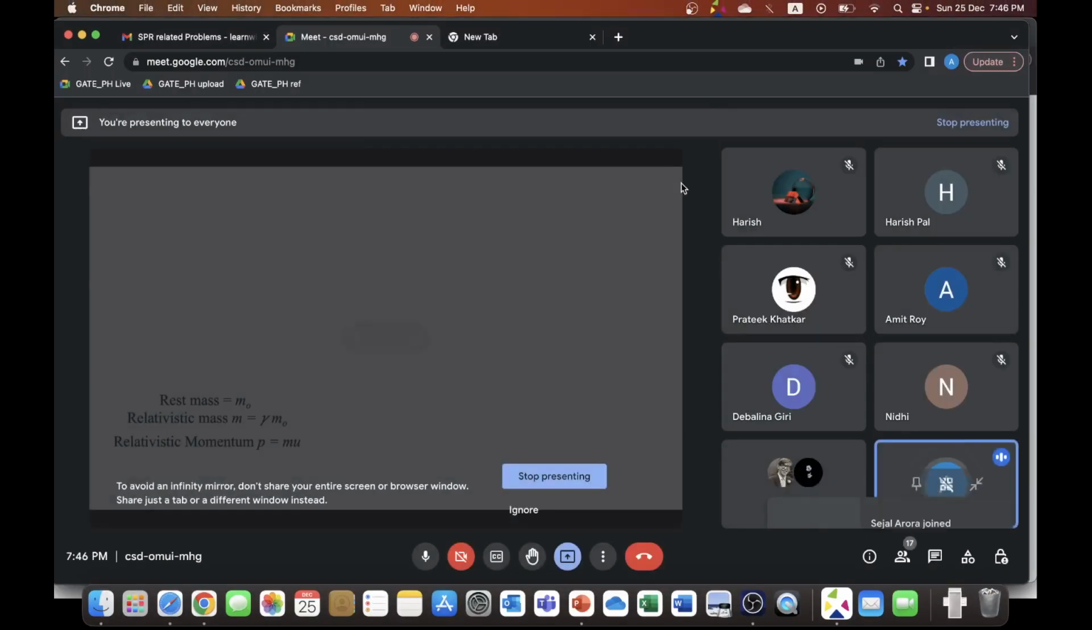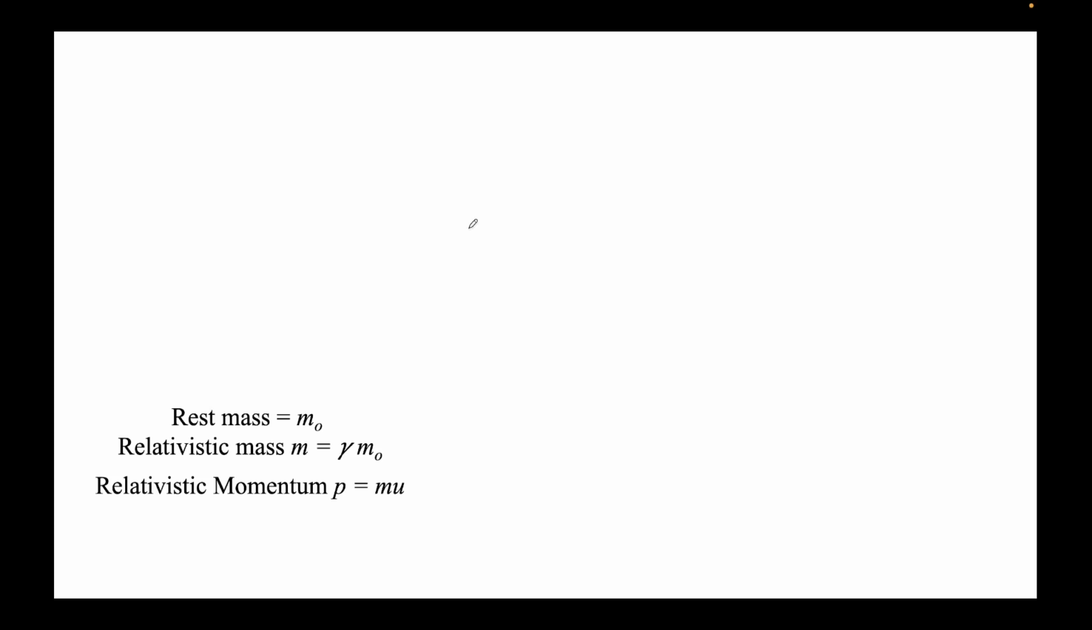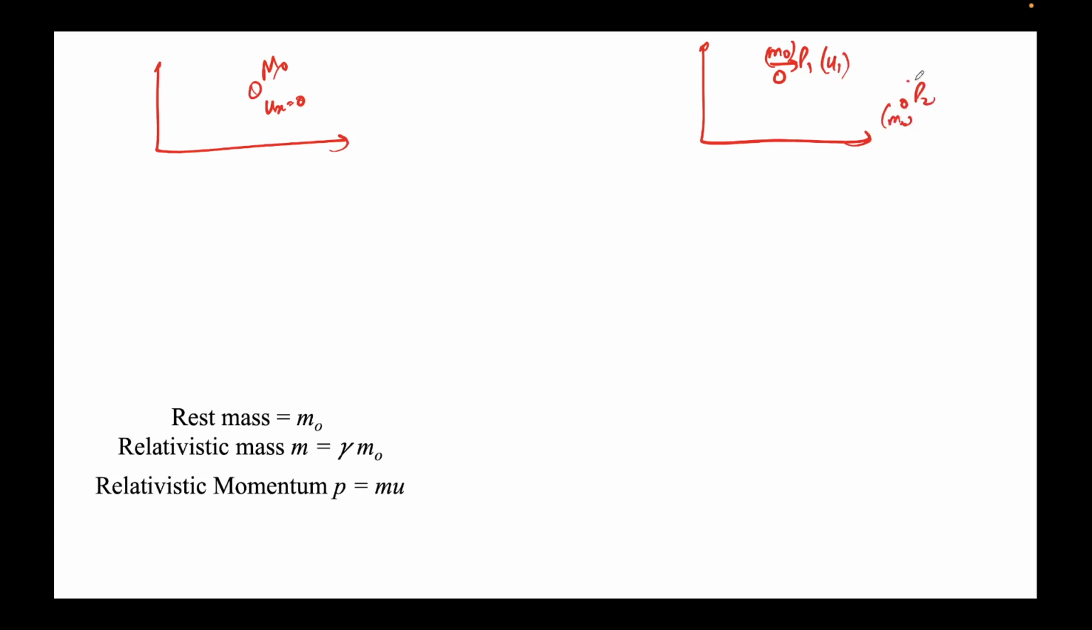Now again we'll do the same as we did earlier. First we apply the conservation of momentum. This is the initial picture. This particle P has mass m naught with ux equal to 0. This is the final picture where two particles are there. Let's say the first particle P1 has rest mass m naught and velocity u1, and there's another particle P2 with rest mass m naught, and let's say its velocity is u2. Both velocities are in the positive x direction, in frame S.